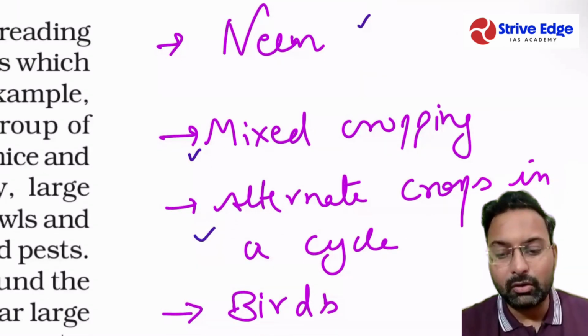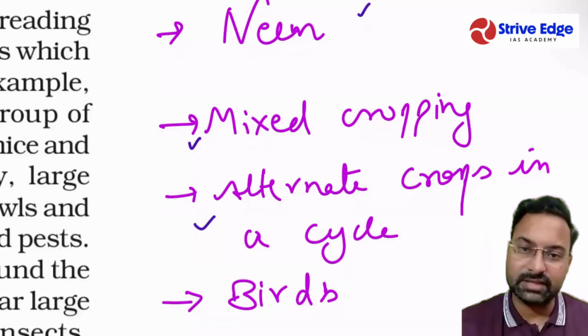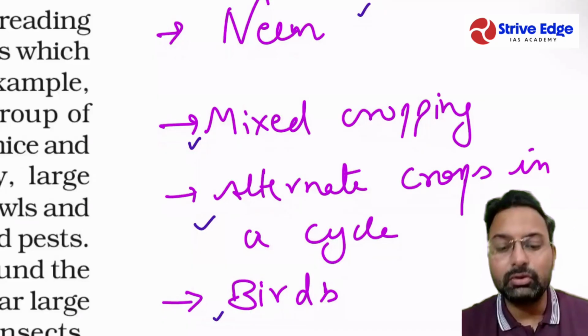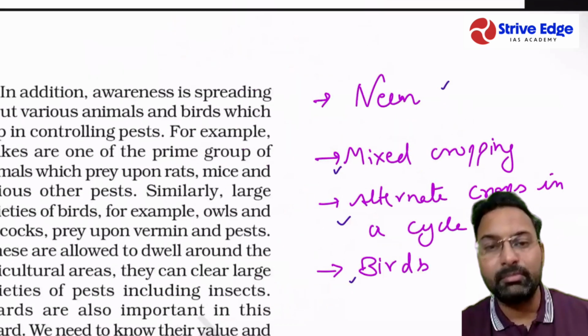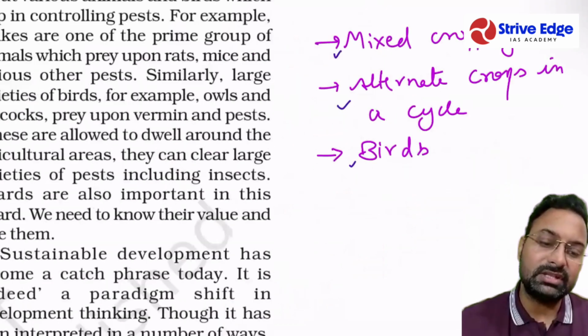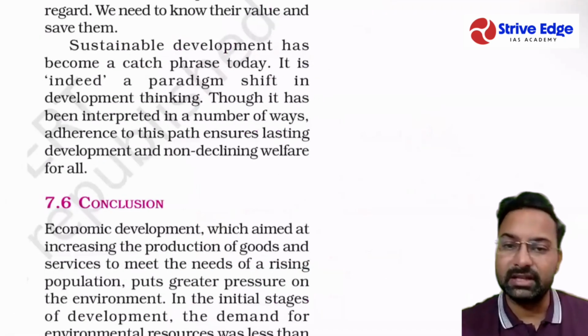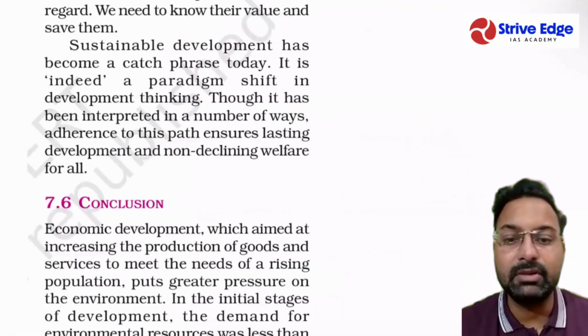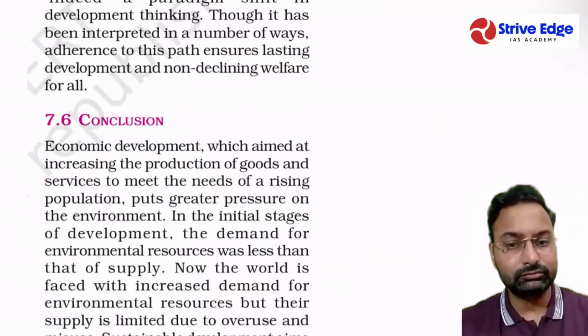We can go for mixed cropping, alternate crops in a cycle. And we can utilize birds to reduce the number of insects. So these types of methods we can always utilize in order to develop sustainability in the farming space.